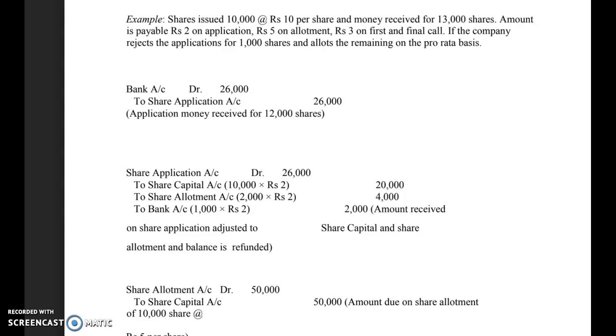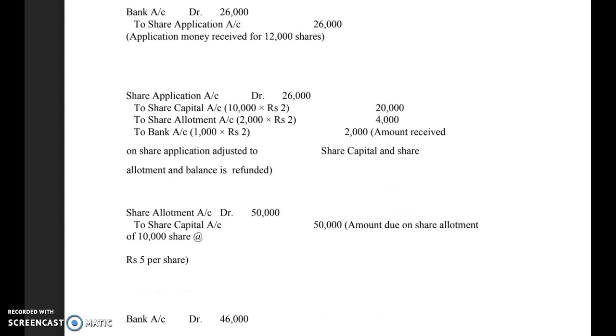Likewise, at the time of allotment, the total allotment money due will be rupees 50,000, that is on 10,000 shares at the rate of rupees 5 per share. Now how much amount will be received by the company in the bank?